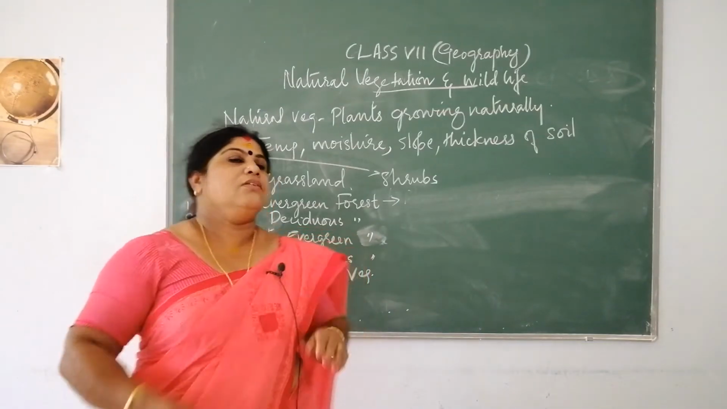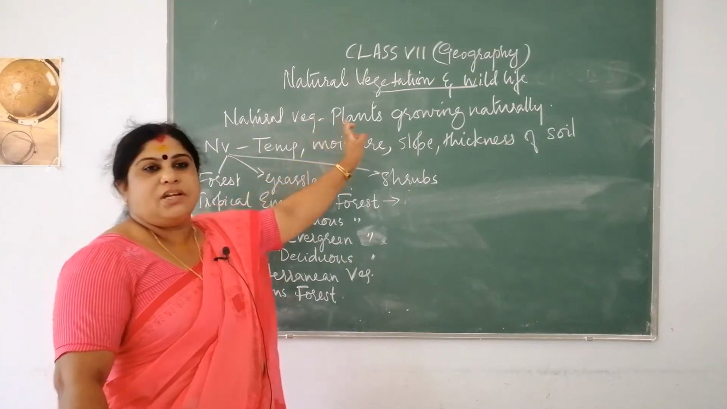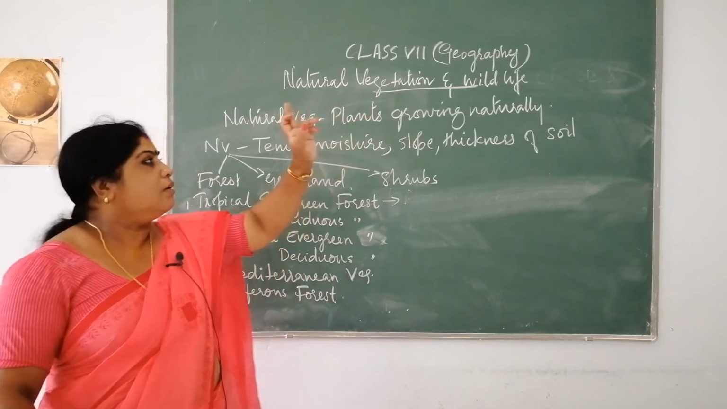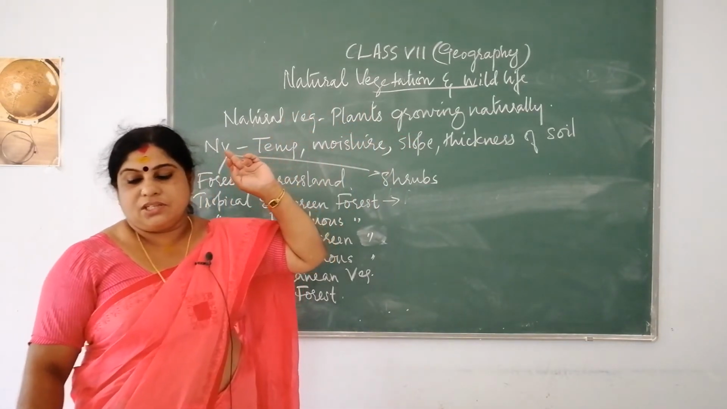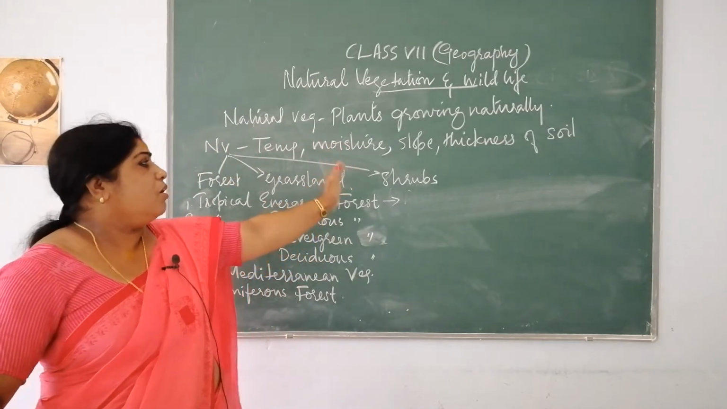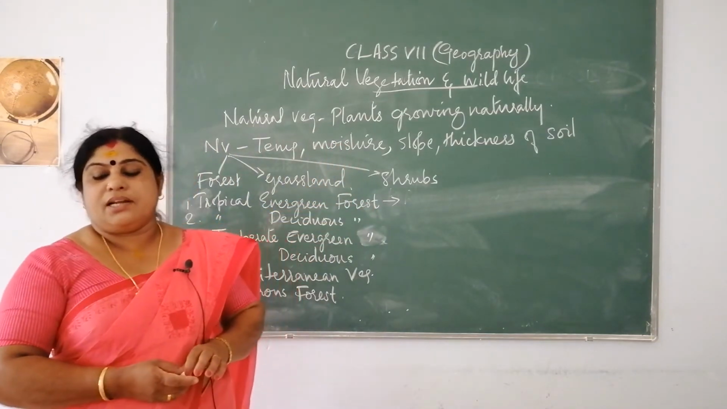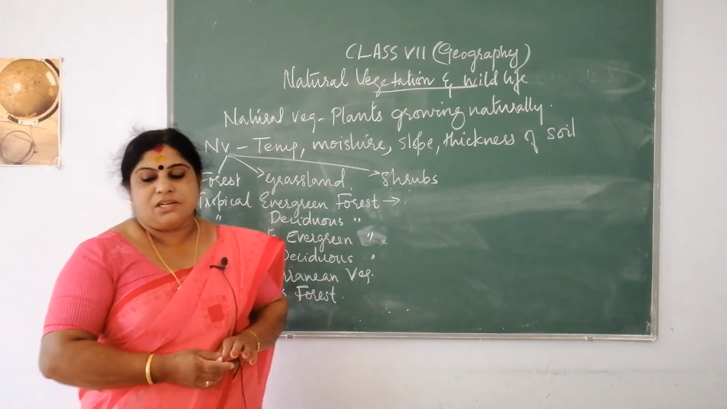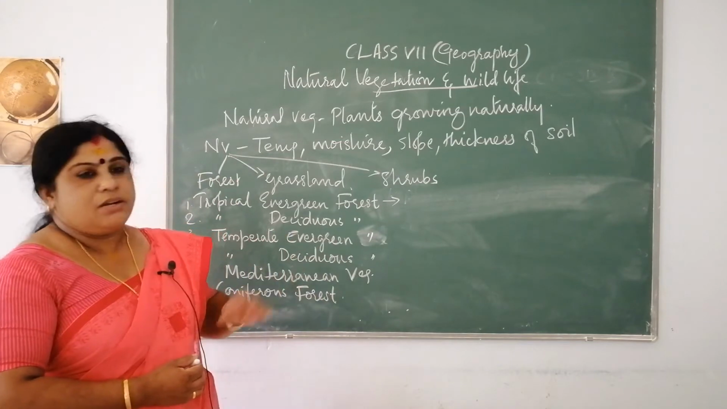Good morning, children. Today we are dealing with a topic from geography, natural vegetation and wildlife. So the main content that you are going to deal with here is natural vegetation: the meaning of natural vegetation, the types of natural vegetation, and the relationship between natural vegetation and the characteristics of natural vegetation.